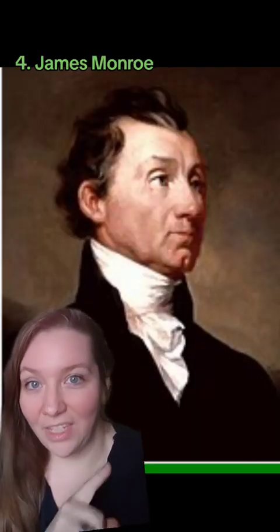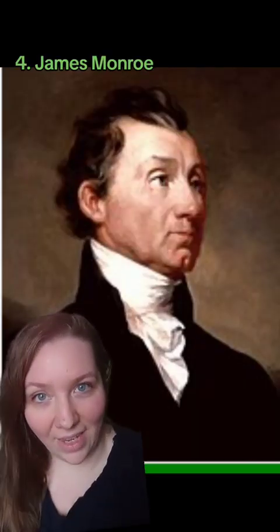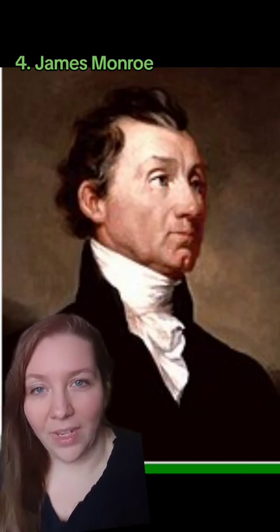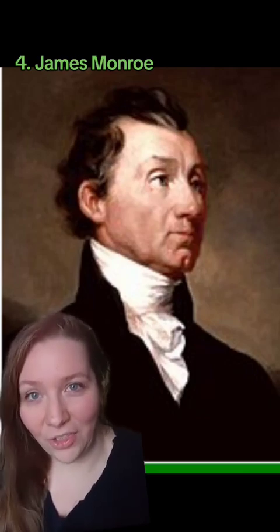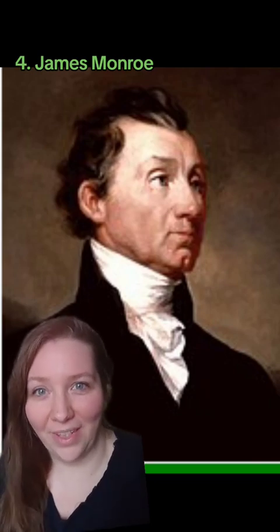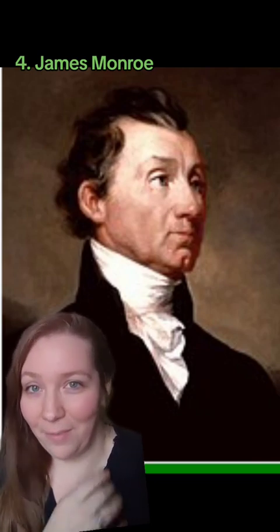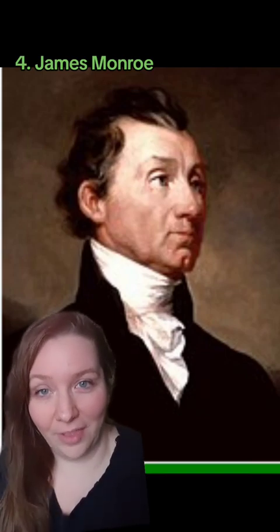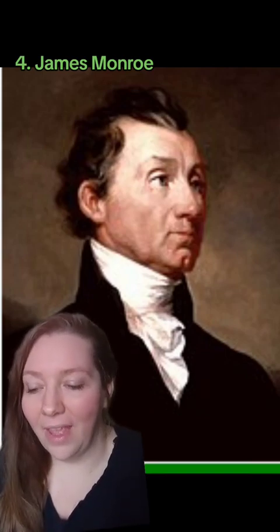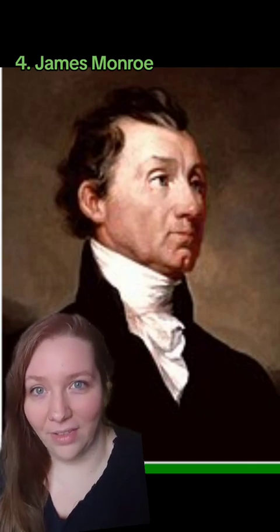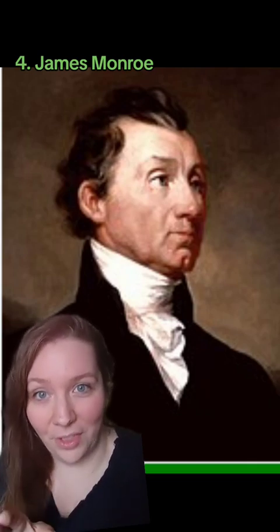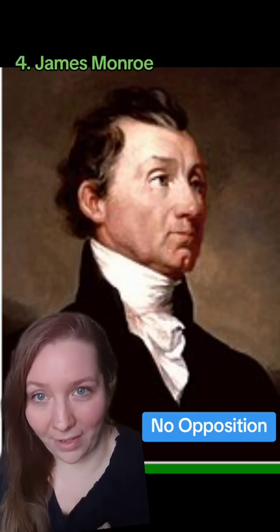Number 4, James Monroe. The year 1820. He's already president, and he's trying to figure out how to get reelected. See, a lot of stuff happened during the feel-good era of his presidency, and that was the Federalist Party collapsed, and that was the opposition party. He is a Democratic Republican.